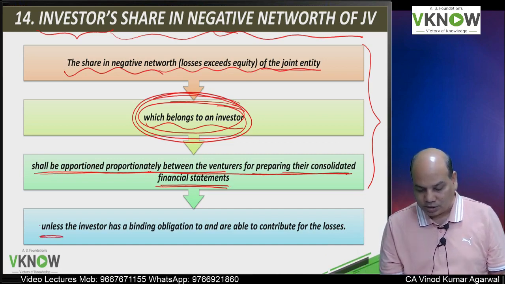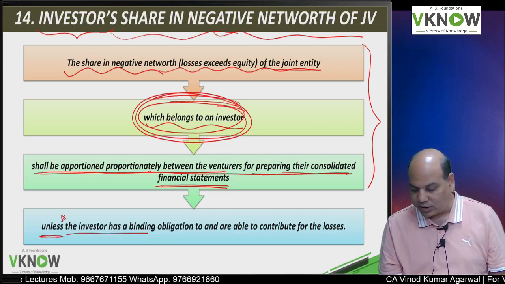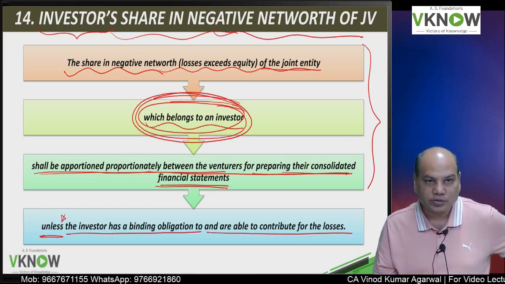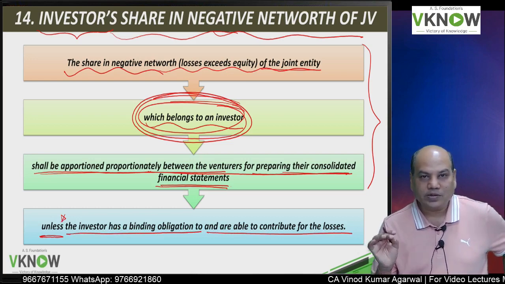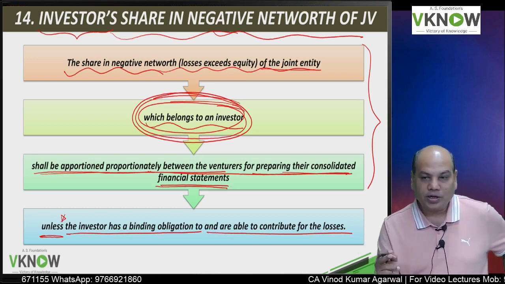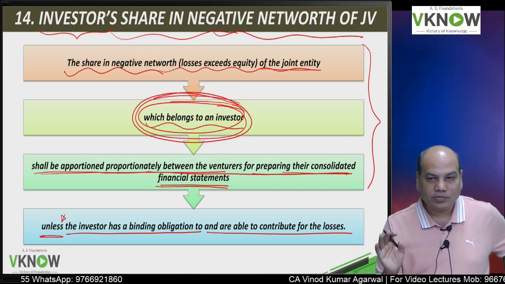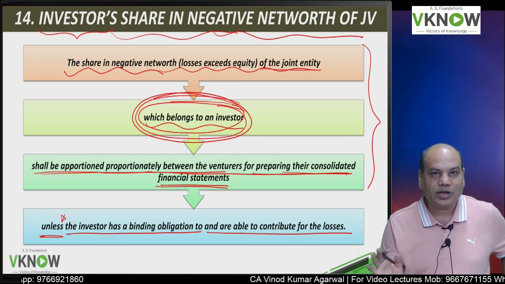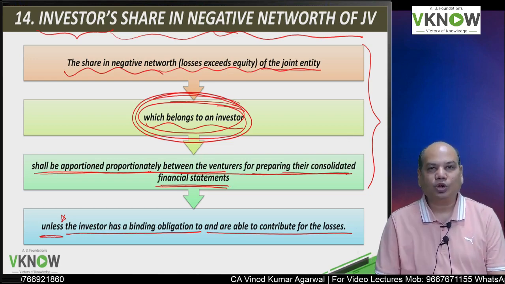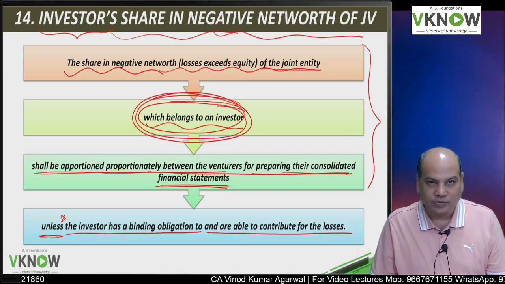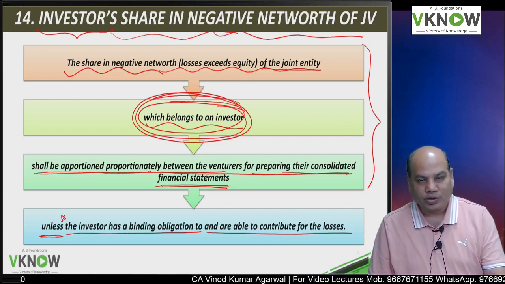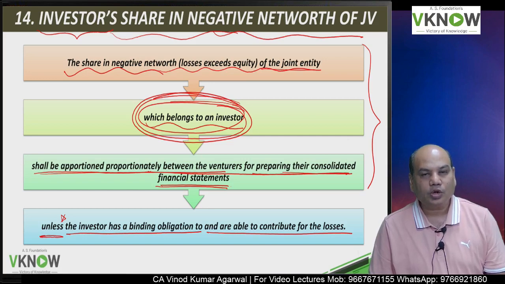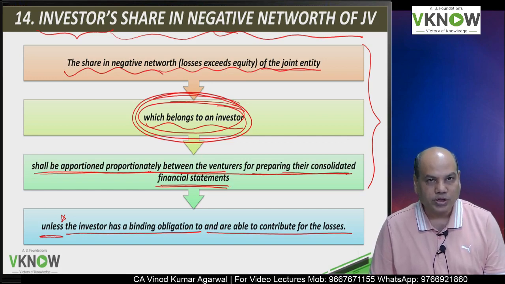But there is an exception: unless the investor has a binding obligation and is able to contribute for the losses. If the investor has made some kind of obligation and is able to make good the losses, then the investor's loss will not be recorded in the consolidated financial statements of the venturer. So, the summary is that if the investor has losses, his losses will be recorded by the venturers proportionately.